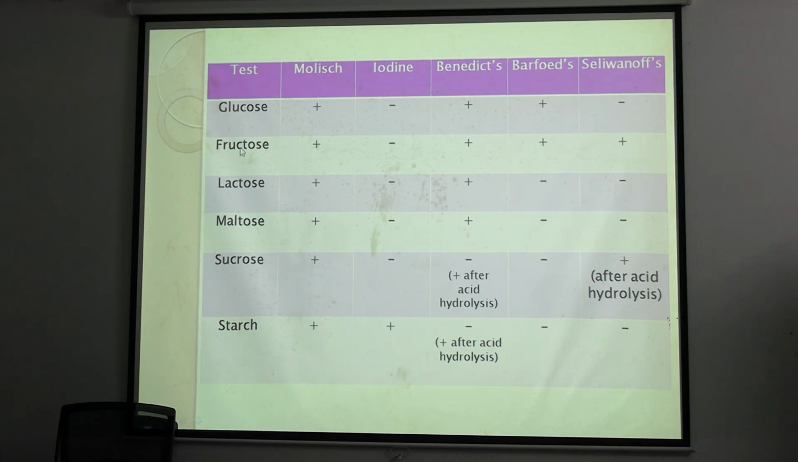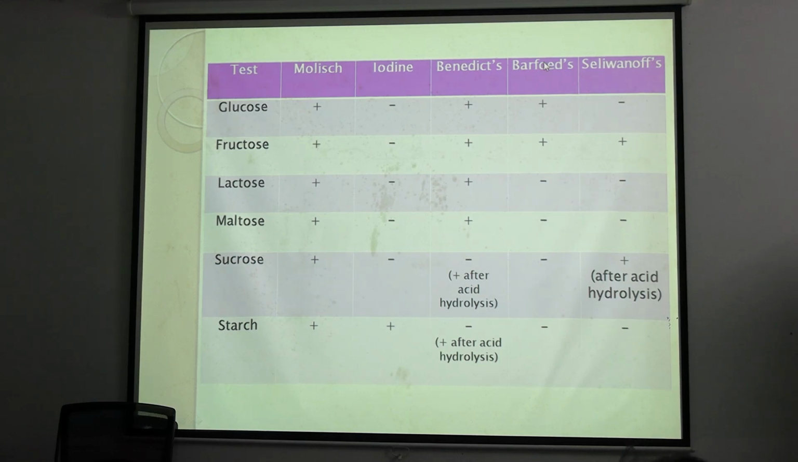Now coming to this chart, these are the most important carbohydrates. Glucose and fructose are monosaccharides; lactose, maltose and sucrose are disaccharides; starch is a polysaccharide. Now see, Molisch will give positive for all carbohydrates with at least 5 carbons. The iodine test is positive only in starch. Benedict's will be positive in reducing sugars only. Which are the reducing sugars? Glucose, fructose, lactose and maltose all will give positive, but sucrose initially will give negative, though after hydrolysis it will give positive. Starch is also initially negative, but after hydrolysis will give positive.